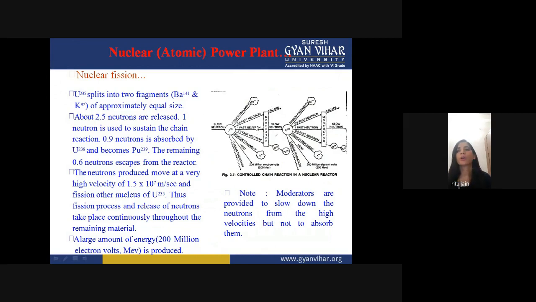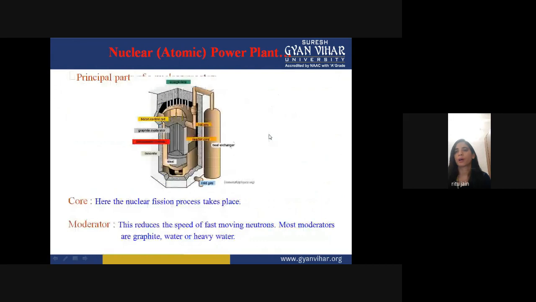You can see over here, this is going to slow down the chain reaction of this uranium, but it is not going to absorb any kind of neutrons over here. Okay, so this is your nuclear fission. Now, the basic principle of a nuclear atomic power plant.